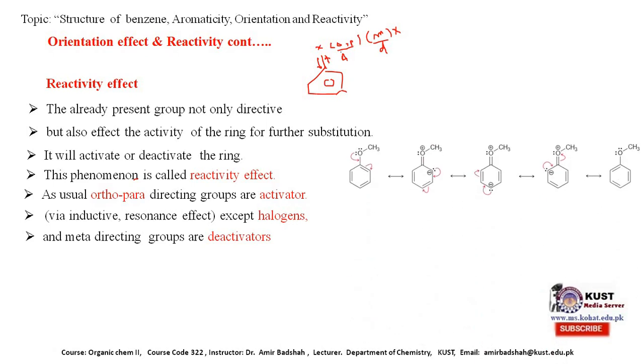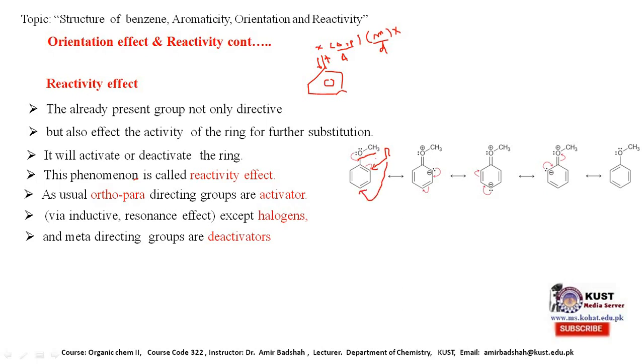For example, how can we explain that ortho-para-directing groups are activators? This is the compound anisole. Here an alkoxy group is present, and that alkoxy group is an ortho-para-directing group, because if a new substituent, a reagent, comes, it will come either to the ortho position or to the para position.